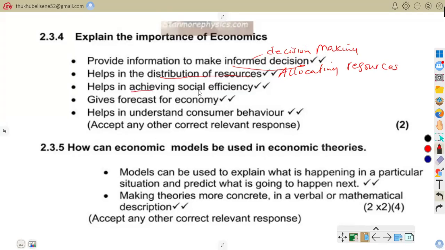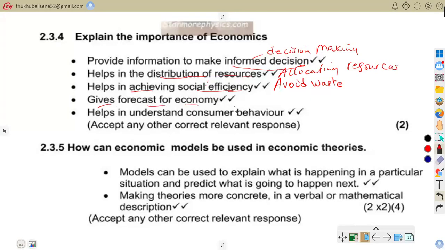Helps in achieving social efficiency. So here we're talking about efficiency, whereby you're going to avoid waste, like I've said, using electricity wisely. That is because of the importance of economics, whereby there is going to be efficiency. Gives forecast for economy.